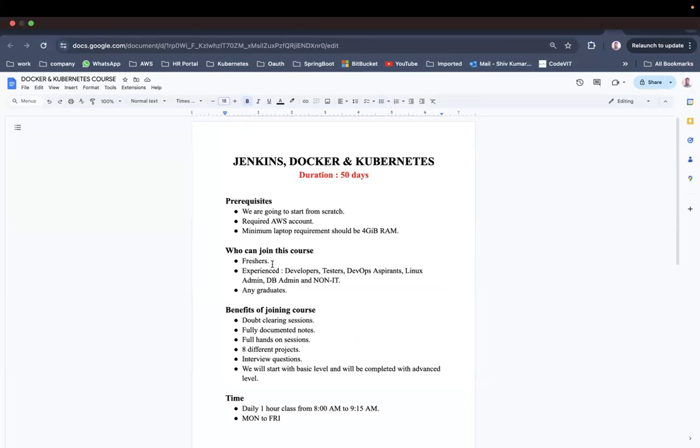See, the only prerequisite for this is the AWS account. Okay, the only prerequisite for joining this course is the AWS account. That's it. Other than that, nothing is required, because we are going to start from the very scratch level actually. Okay, any questions anyone has regarding this, before moving further to the syllabus?